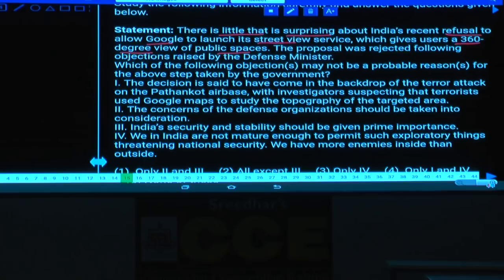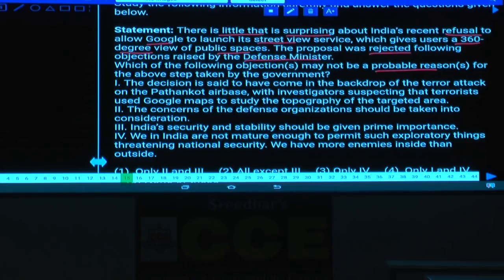The proposal was rejected following objections raised by the Defense Ministry. Which of the following objections cannot be a possible reason for their objection? Some of them are the reasons, and some cannot be the reason.